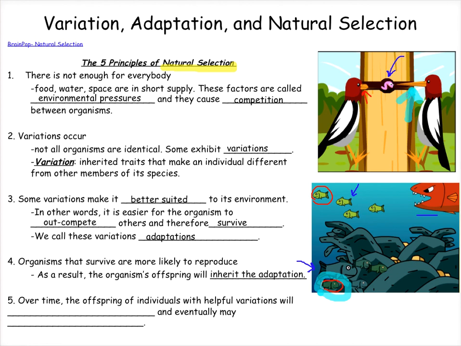On the other hand, any organisms that had variations that were not adaptive are less likely to survive and will be less likely to have children inherit their variations. In this example, you'll notice, or we'll notice on Monday when I show you the video, that there are no new short-beaked birds or light green fish. It's because the variation of their parents was not adaptive, and therefore their parents did not survive to make offspring.